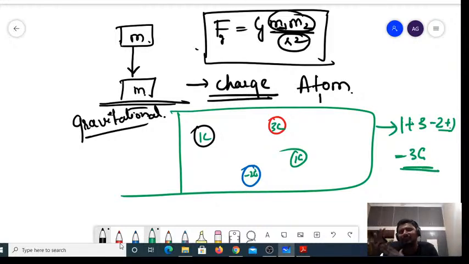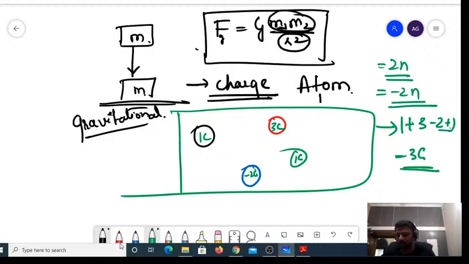The charge is additive in nature. It can be directly added. You need not bother about the direction of the charge, because it is a scalar quantity. The second property is that charge is a scalar quantity, and the first property is that charge can be added directly. Say I have n particles, each of charge 2 coulomb. Then what is the total charge of the particles? It is 2 into n. Simple, adding directly. If each has minus 2 coulombs, then it is minus 2 into n.